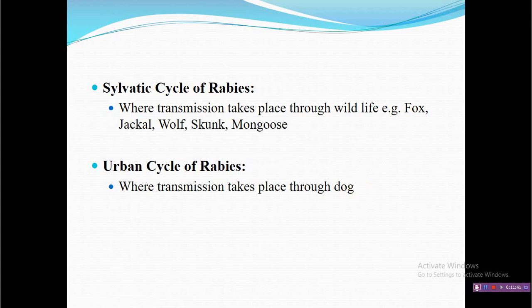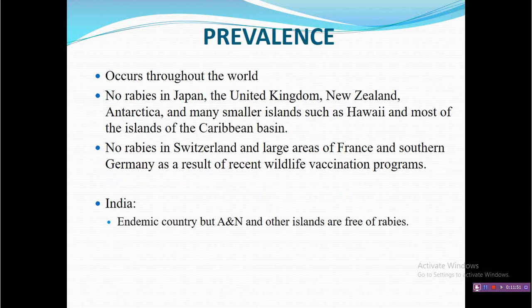That's why these two cycles are important, and they may bridge to share the virus from wild animals to dog or domestic animal. Now coming to the prevalence, this virus is considered prevalent throughout the world.